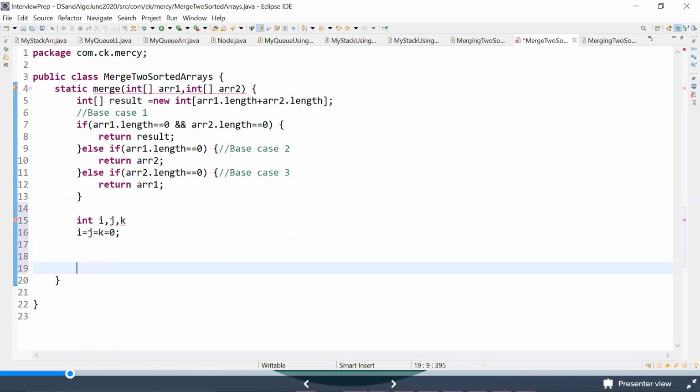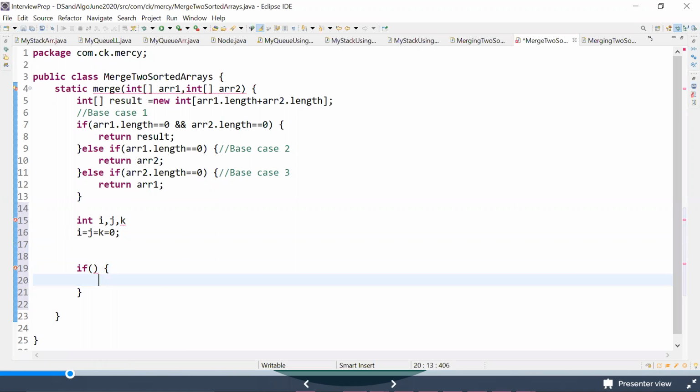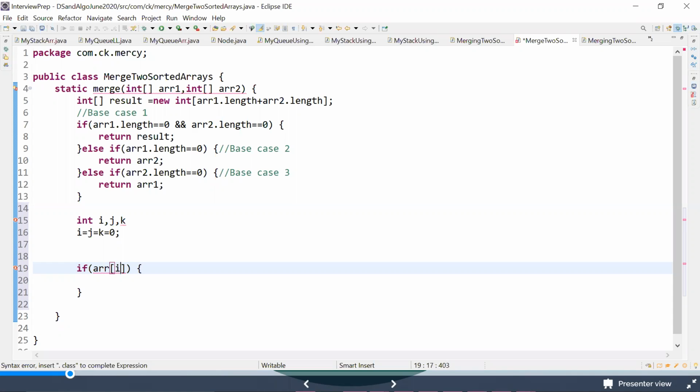So we have done something like this. If ARR of I is less than ARR of J, right?